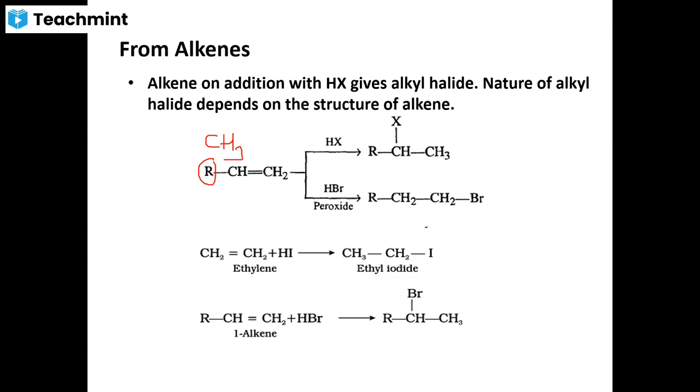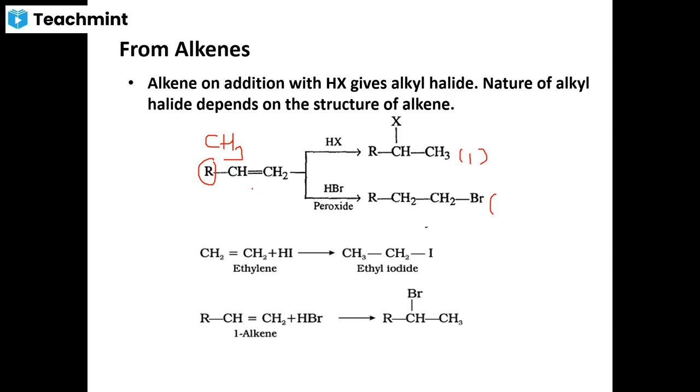Generally in this reaction, if you use organic peroxide, you will get 1-haloalkanes. The first set of product is called the Markovnikov addition product. The second is called the Kharasch peroxide product.